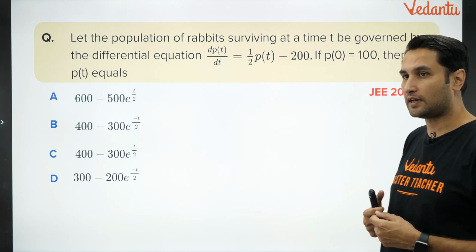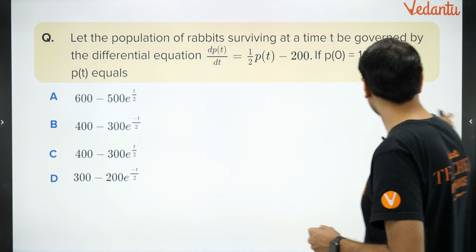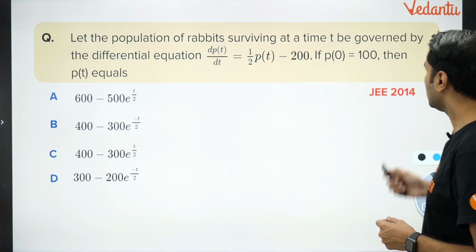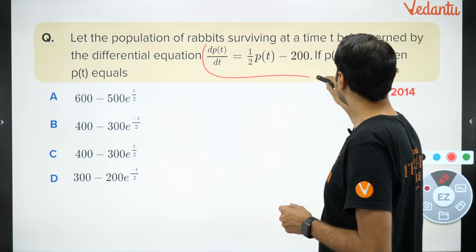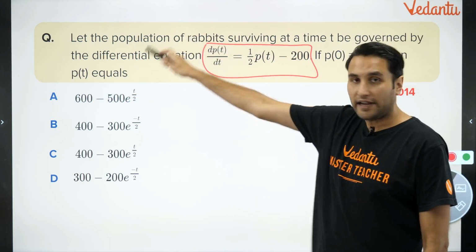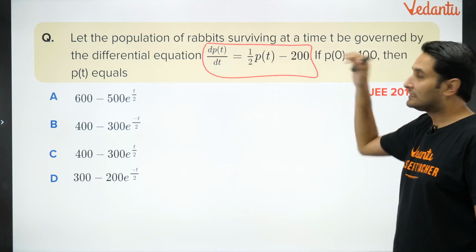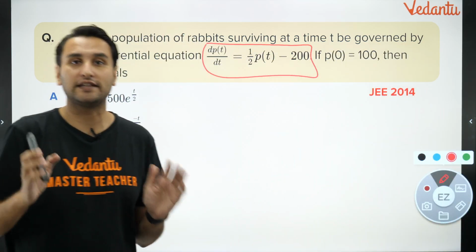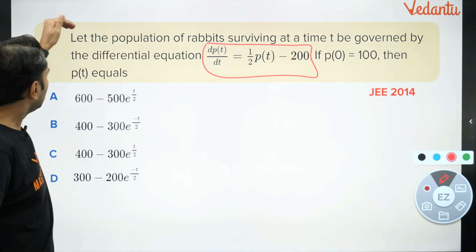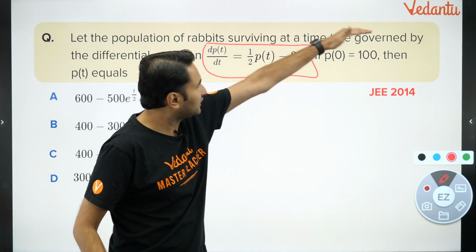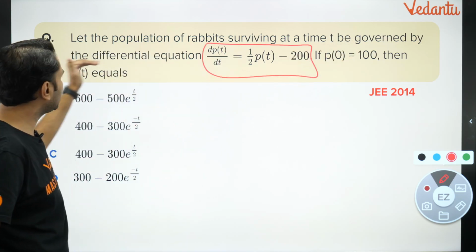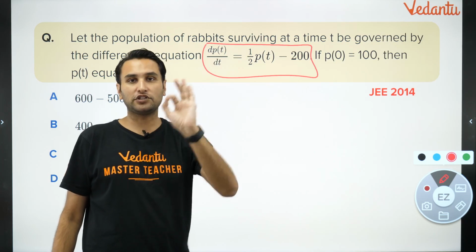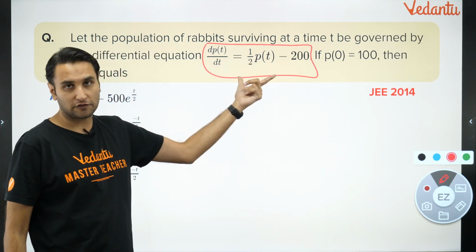Statement questions, word problems come. Look at this. What does it say? Let us try to understand the problem. Shall we? Did you understand the question? Answer is C, but let's read the question. It says, let the population of rabbits surviving at any given time. This is your chemistry also. Chemical kinetics. In chemical kinetics, you get differential equation. Let the population of rabbits surviving at any given time t be governed by this differential equation. So at any given time t, the population of rabbits is given by this differential equation.